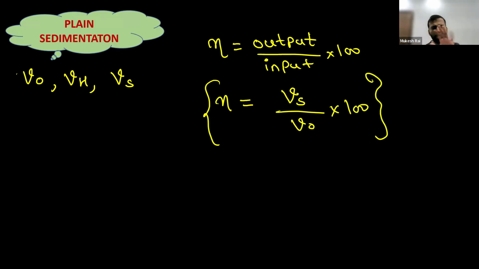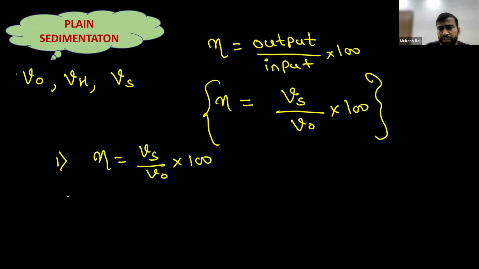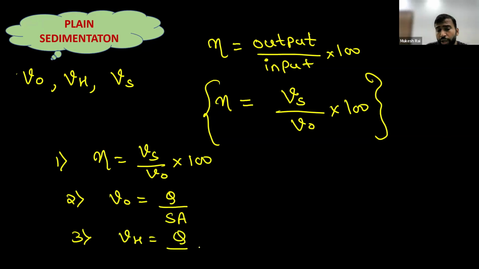Now we have found all the formulas. The most important formulas for the plane sedimentation tank are: the first one is the efficiency of the sedimentation tank, which will be Vs upon V naught into 100. The second one is the overflow rate, or V naught. Its formula is discharge upon surface area. Another formula is the horizontal flow through velocity VH, which will be equal to Q upon B into H. Now these three are the most important formulas from the plane sedimentation tank.